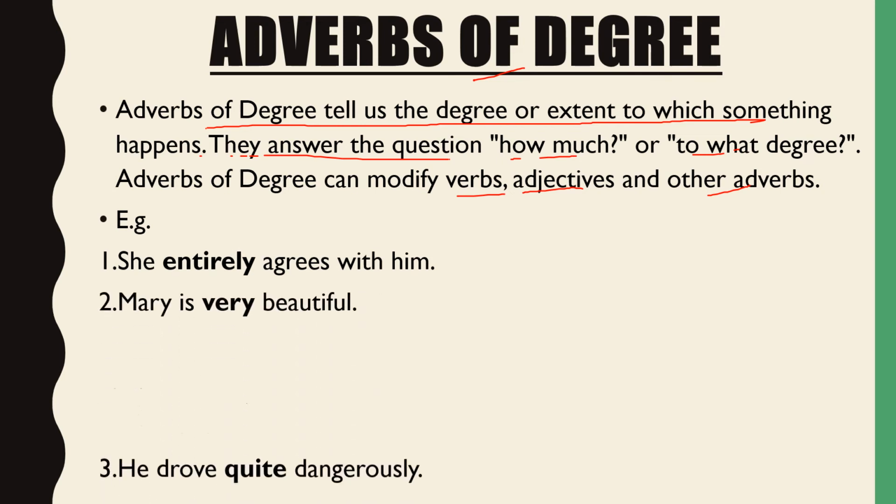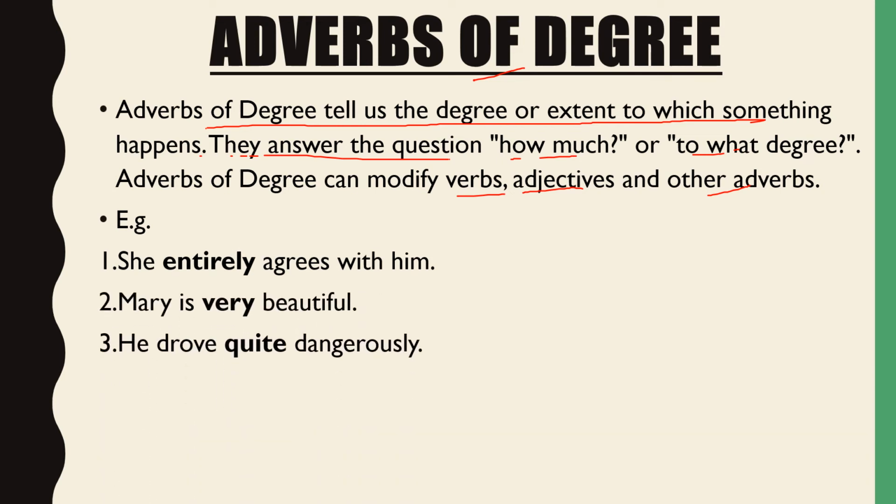See here, an example. She entirely agrees with him. How much does she agree with him? How much? Entirely. So this is an adverb of degree, the answer to how much. Mary is very beautiful. To what degree, or how much beautiful is Mary? So we can answer that, very beautiful. So this is the adverb of degree.